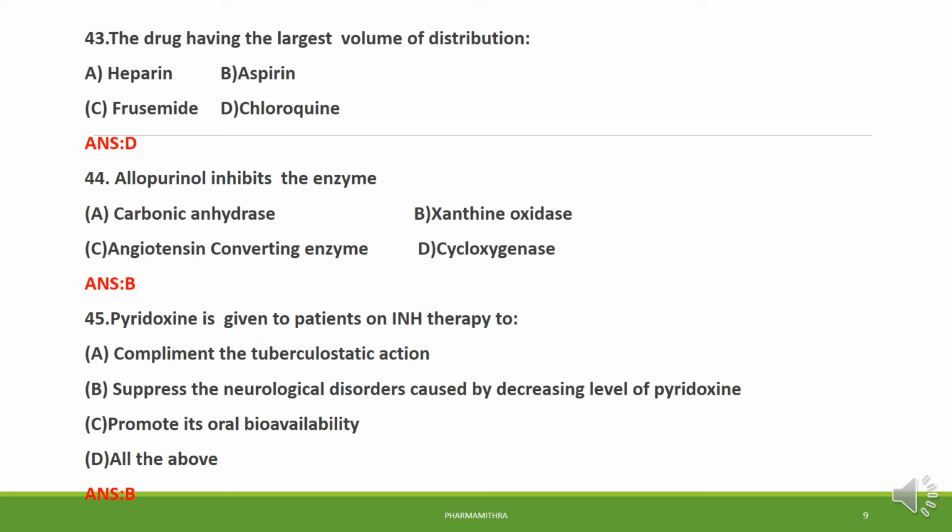So we administer pyridoxine prophylactically at 10 milligram per day, and INH isoniazid neurotoxicity is treated by pyridoxine 100 milligram per day. Option B is the right answer.